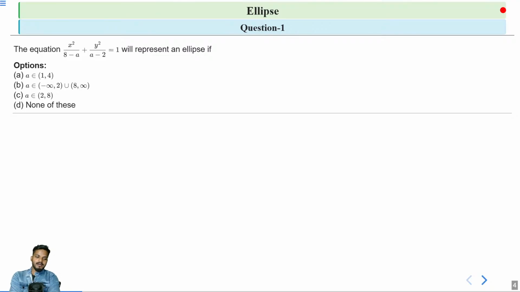Clear? And a square should not be equal to b square. So use these two conditions to find the set of values of a. Anyone? Which option is correct?